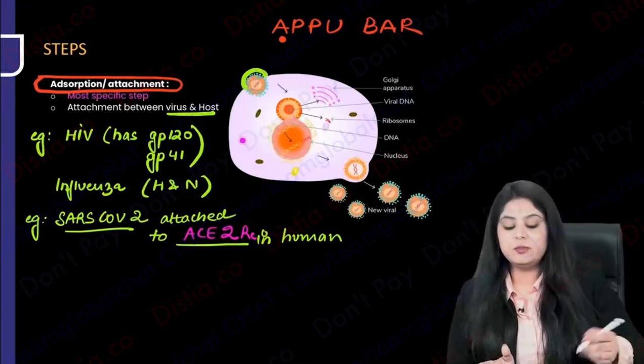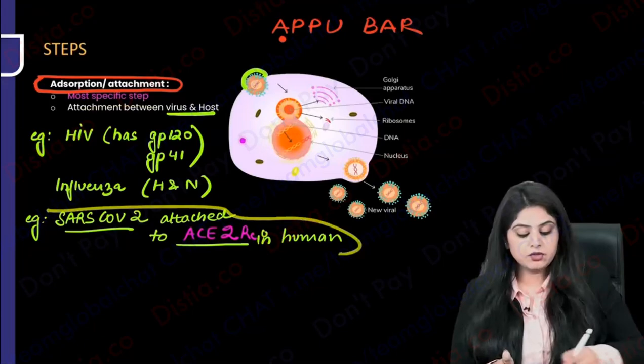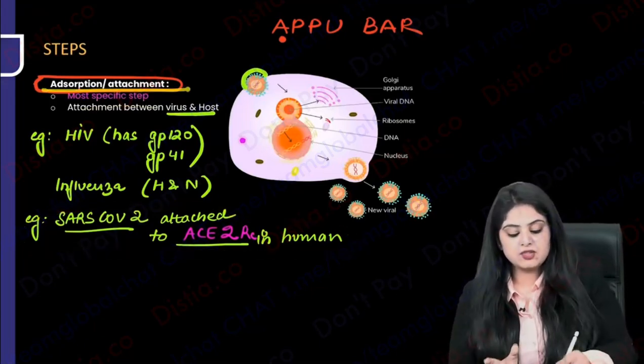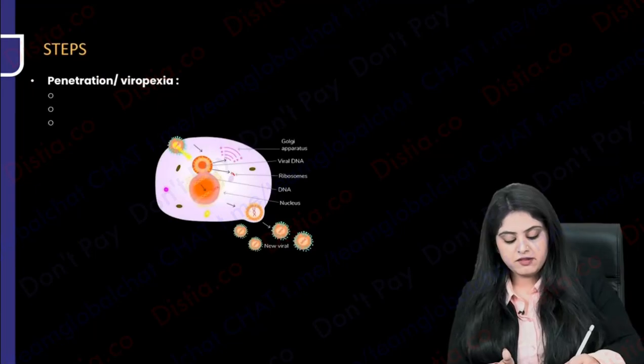So either way, the virus has also been given some special mechanisms. We unfortunately also have some receptors which will receive the virus. So that is how the attachment will occur. So Appu's attachment is done. Now it's time for the virus to enter.